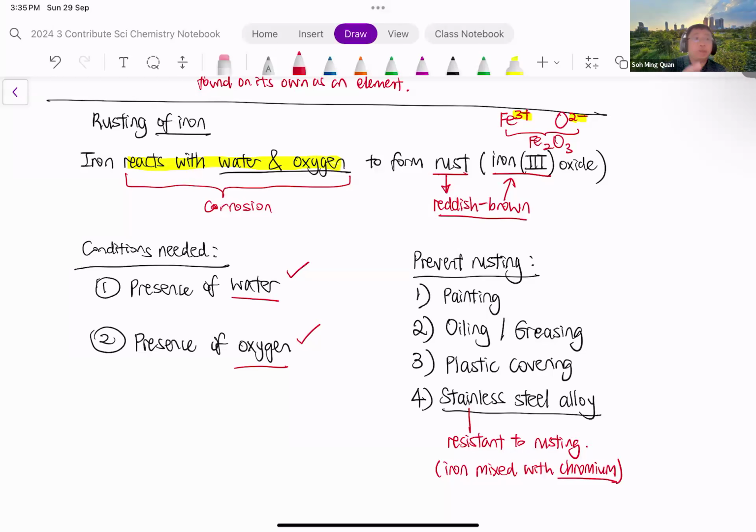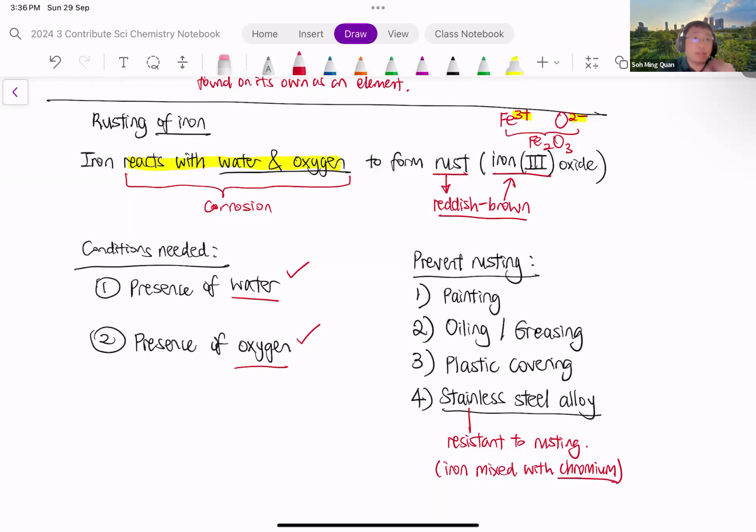If you put the iron object in dry air, it has oxygen, but it doesn't have water because it's dry. So you just need to think through. If you need both water and oxygen, then it will rust. Okay? If you do not have either one of the two, it will not rust. Okay? And that is all you need to know about the rusting of iron.